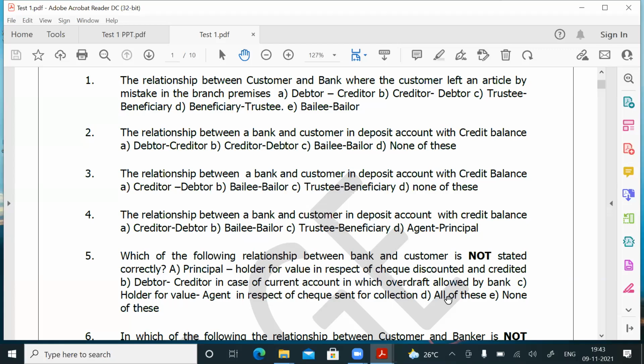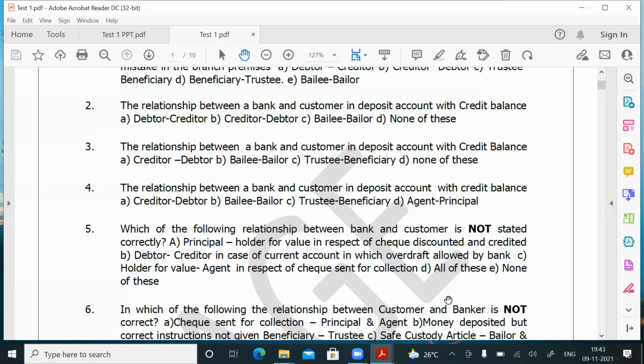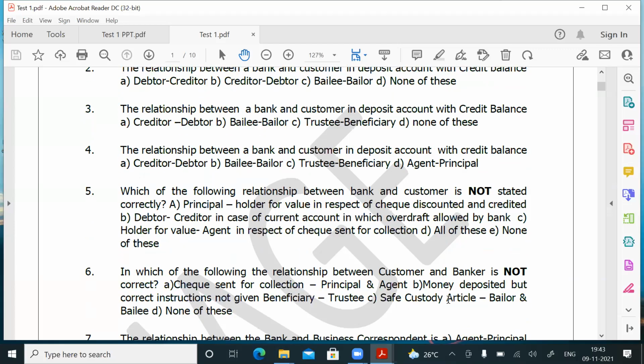Okay, question number 6. In which of the following is the relationship between customer and banker not stated correctly? So first customer, then banker. The first one: check sent for collection. The moment you read check sent for collection, the relationship between customer and bank has to come to your mind. Customer is called the principal, bank is called the agent. Whether that has come here, you have to see. Check sent for collection: principal, agent. Yes, that has come correctly.